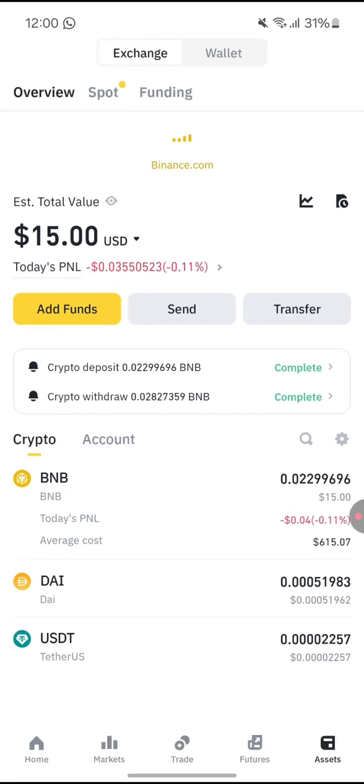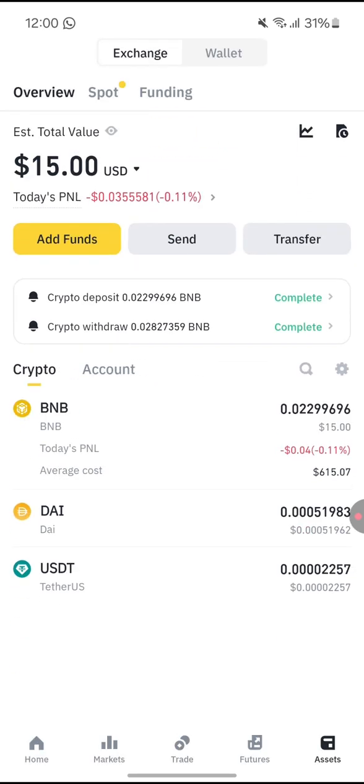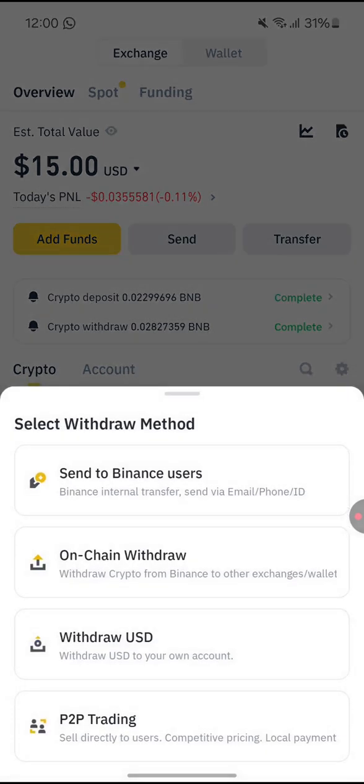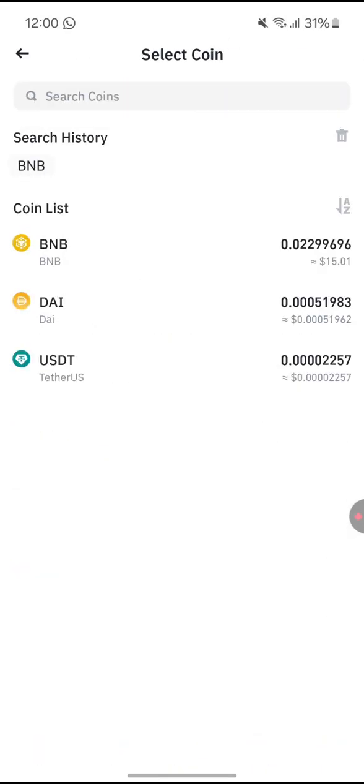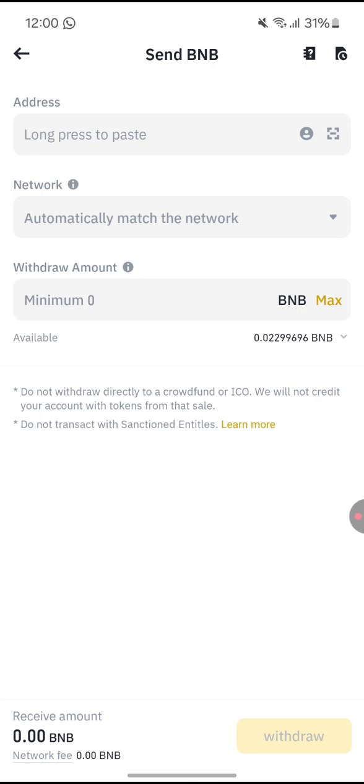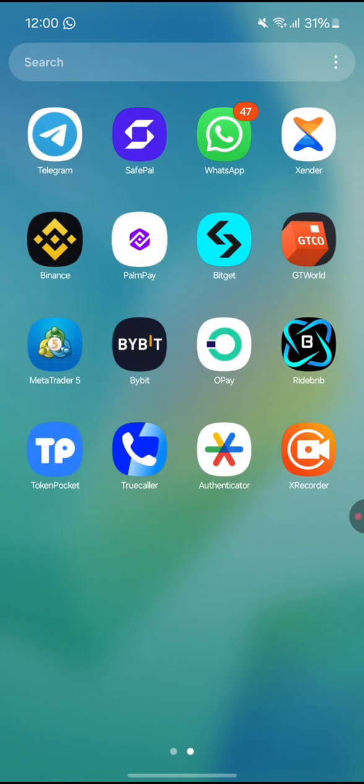For us to withdraw this money now, we need to transfer this money out to Bybit. I hope you get it right. So for you to transfer this money out, click on this send and click on withdraw crypto from Binance. You know that you are transferring BNB, right? Click on this BNB. So the next is to go and copy your receiving address. You must be very, very careful. Yes, so I want to use Bybit for this. I hope you see right.